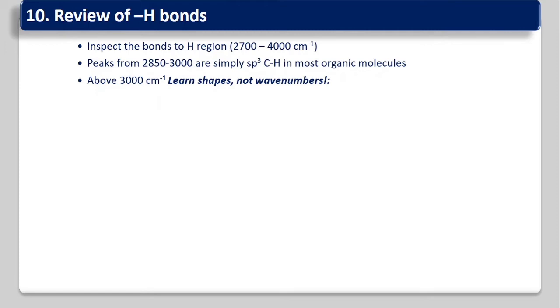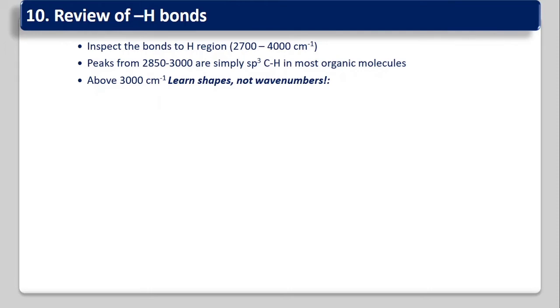2700 to 4000 centimeter inverse. Now peaks from 2850 to 3000 are simply because of sp3 C-H in most of the organic molecules. Below 3000, that is because of mostly sp3 C-H bond frequency, and about 2900, that is for aldehydic C-H.